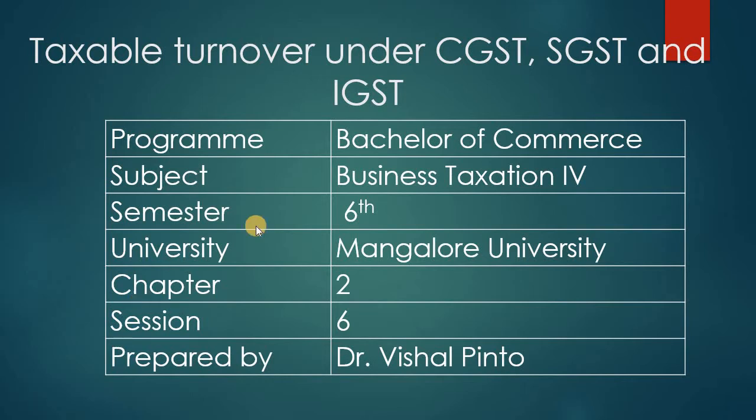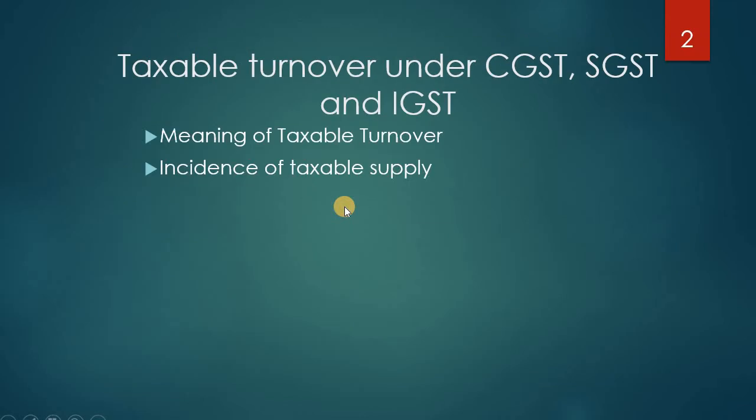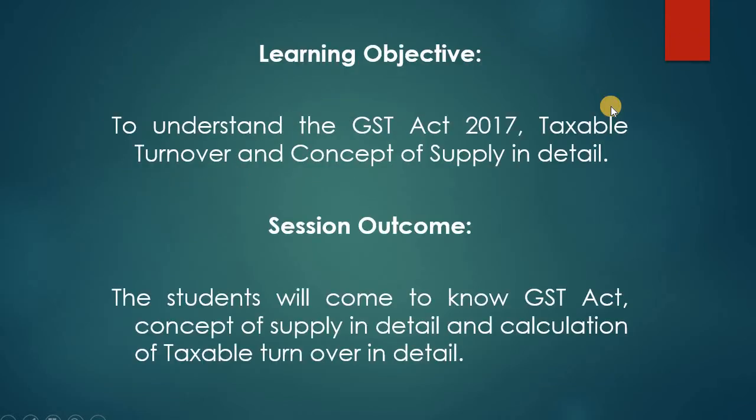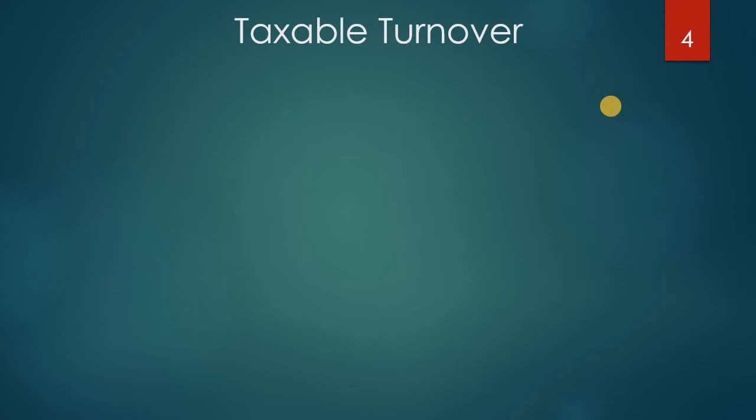So my presentation content will be the meaning of taxable turnover, then the incidence of taxable supply. Let's discuss what is the meaning of taxable turnover. We have already discussed the meaning of aggregate turnover. Aggregate turnover is different. In aggregate turnover, everything is included: all the taxable supply, even exempted supply.